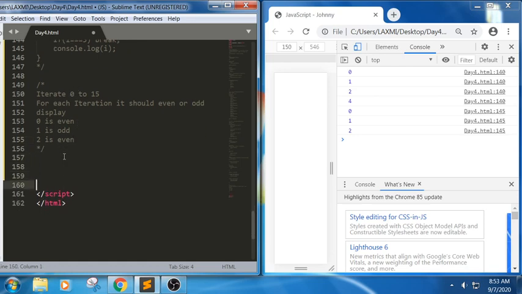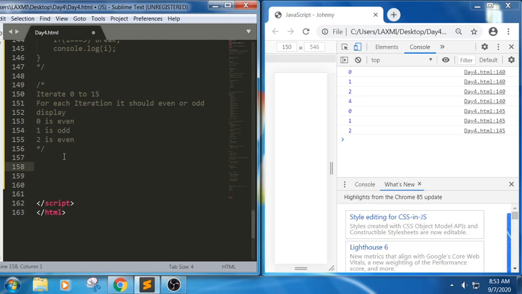Again we can understand this. We need to iterate the values from 0 to 15. Iterate in the sense, what condition can we take? We can take a while loop, do while loop, or for loop. Very good. Next, we should check whether the number is even or odd. In the sense we are making a decision, so can we take an if condition? No, because in the if condition we have only one block of statements.